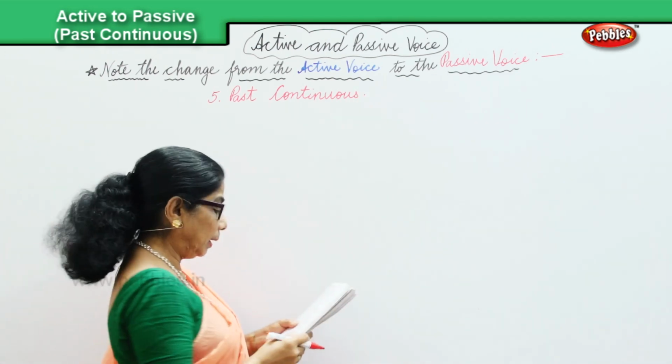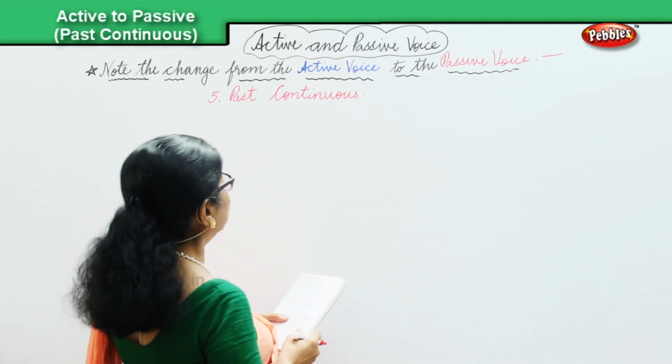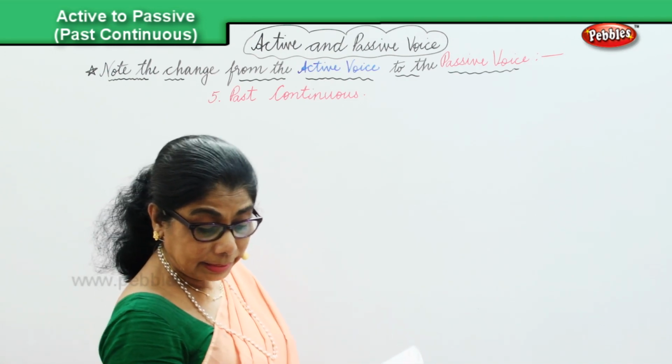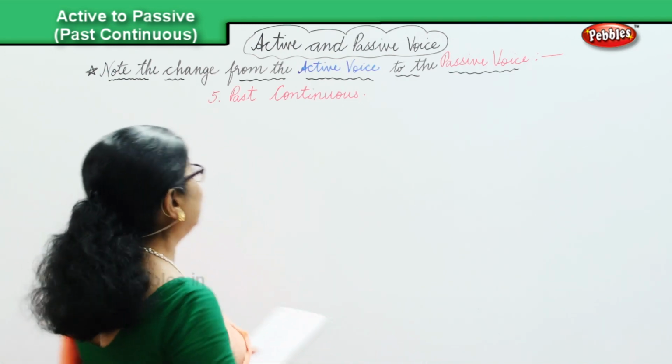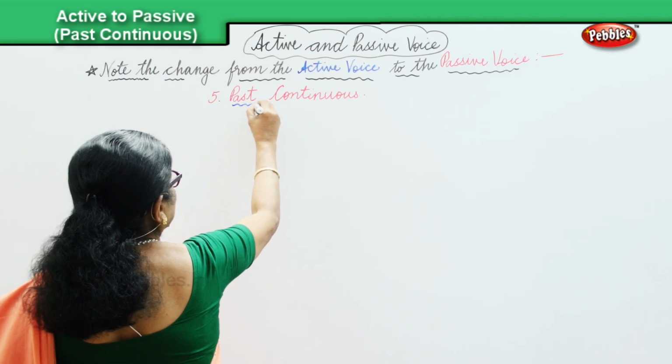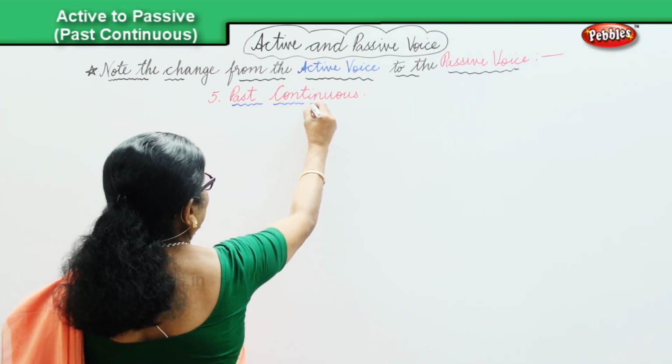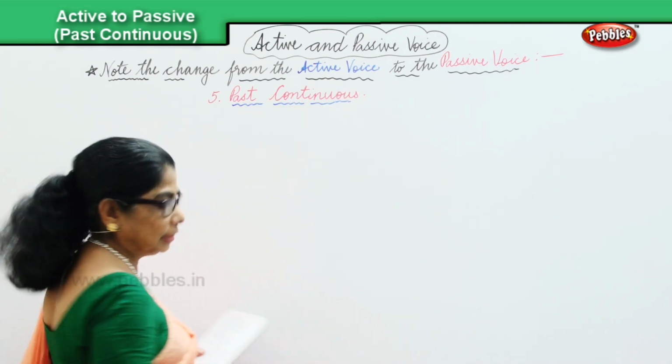We're going to look at the past continuous tense, and in that we're going to look at the changeover of the active voice into the passive voice.